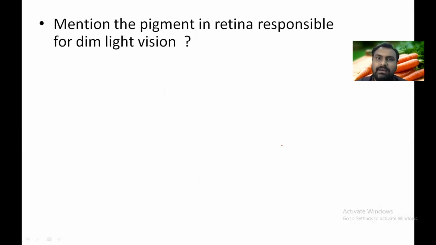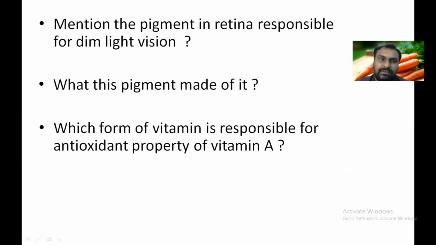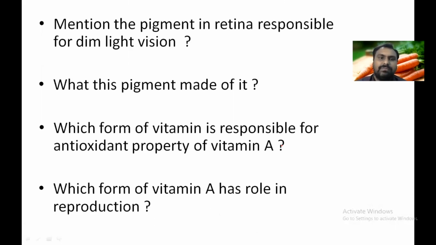Mention the pigment in the retina responsible for dim light vision. The pigment is rhodopsin. What is this pigment made up of? It is made up of 11-cis retinal and opsin. Which form of vitamin A is responsible for antioxidant property? It is beta carotene. Which form of vitamin A has a role in reproduction? It is retinol. So this is all about vitamin A.